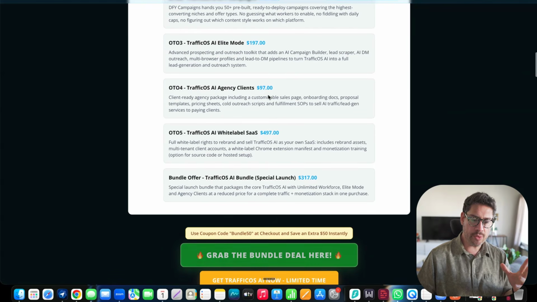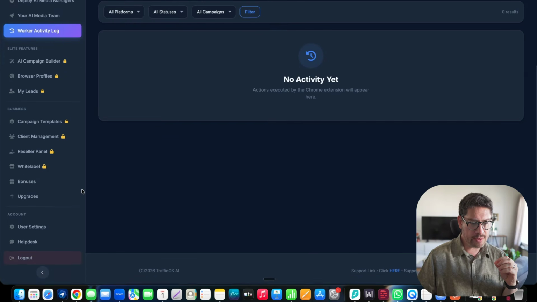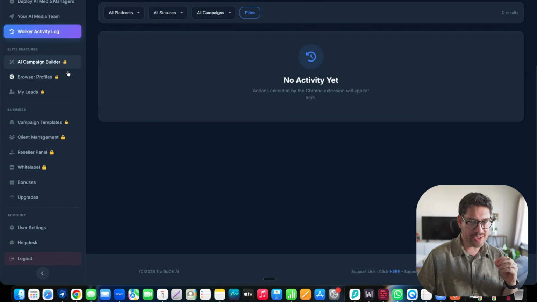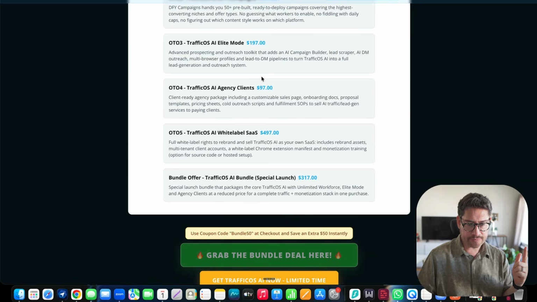The OTO number 3 is going to be the AI Elite mode. So let me show you a little bit more of that. This costs $197. So it's going to be this feature here. So it's the AI campaign builder, browser profiles, which are different, plus my leads or your leads. And in this case, this one here, lead scraper. That's something that's not included in the front end or the unlimited.